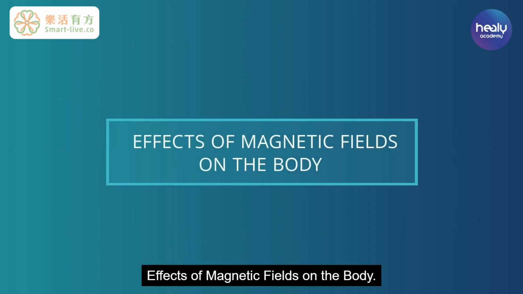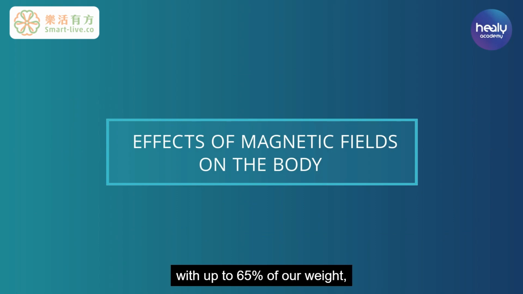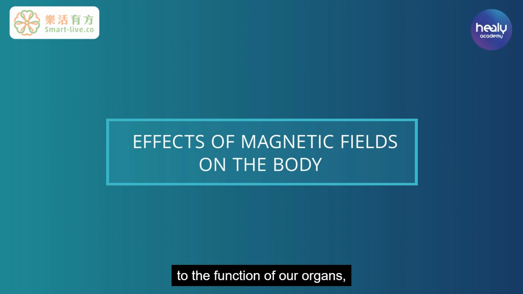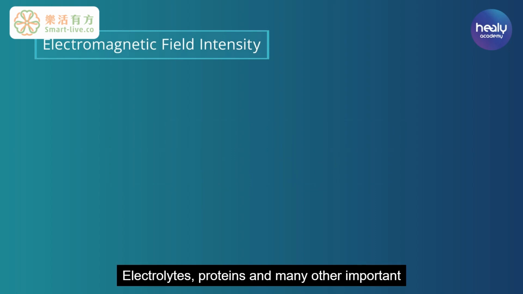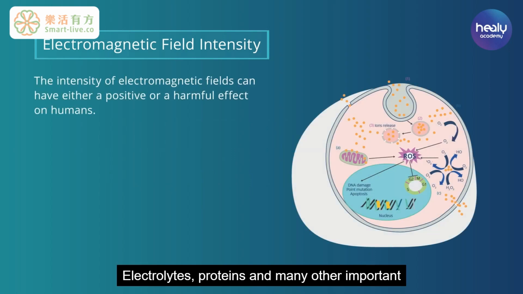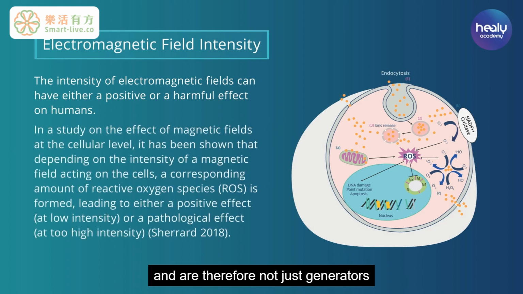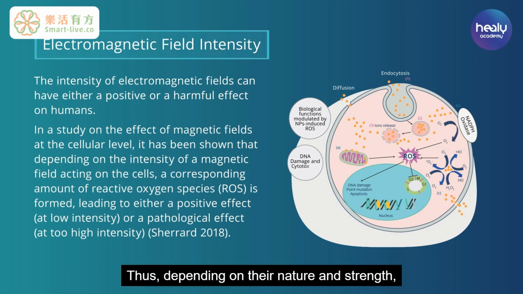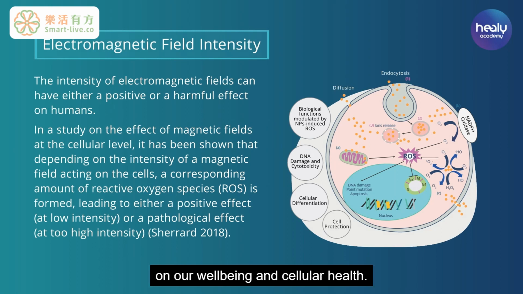Effects of magnetic fields on the body. Even though water is the largest part of our body with up to 65% of our weight, there are other effects of electromagnetic fields which are directly related to the function of our organs, our brain, or our heartbeat. Electromagnetic field intensity. Electrolytes, proteins, and many other important components of our body carry charges and are therefore not just generators of electromagnetic fields, but also interact with them. Thus, depending on their nature and strength, they have both positive and negative effects on our well-being and cellular health.